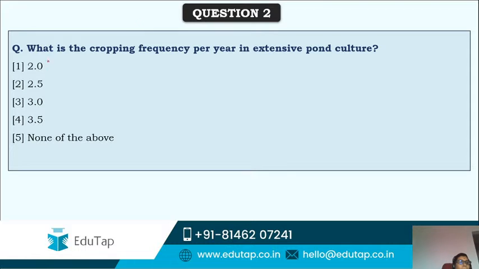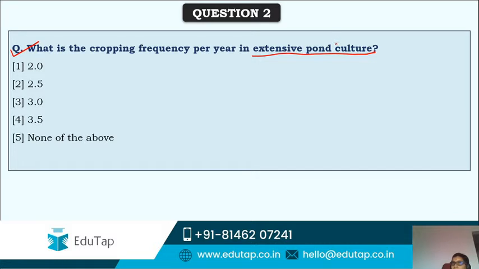Next question. What is the cropping frequency per year in extensive pond culture? See friends, just like regular agriculture cropping, in fisheries also, whenever they release the stock into the ponds, or whenever they go for stocking, there will be a cropping.